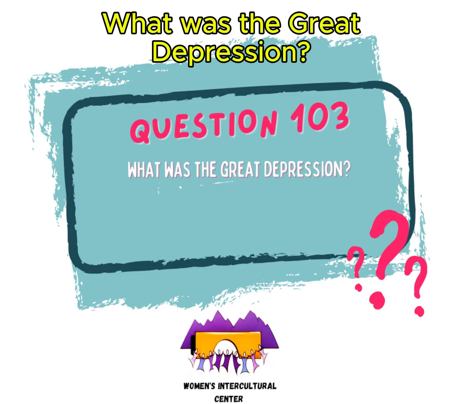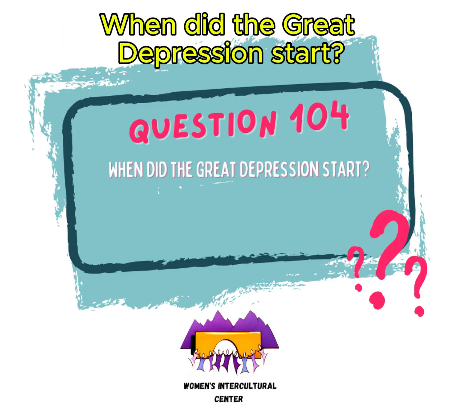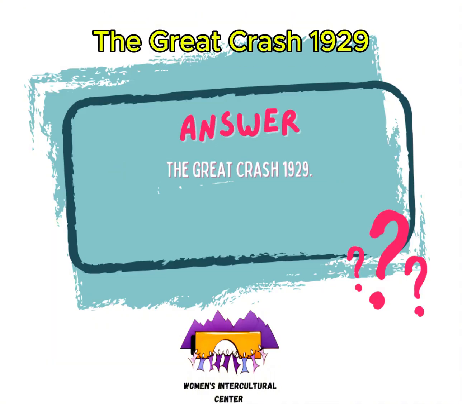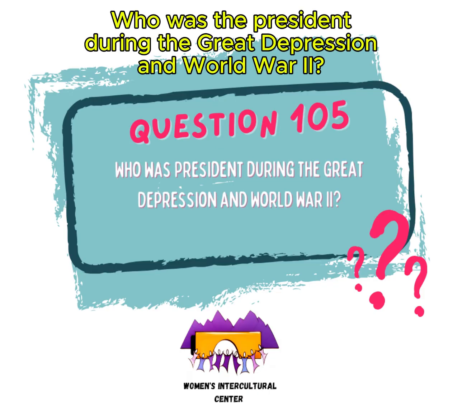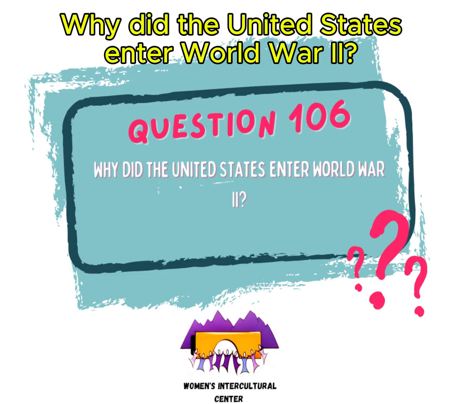What was the Great Depression? The longest economic recession in modern history. When did the Great Depression start? The Great Crash, 1929. Who was the president during the Great Depression and World War II? Franklin Roosevelt. Why did the United States enter World War II? Bombing of Pearl Harbor.